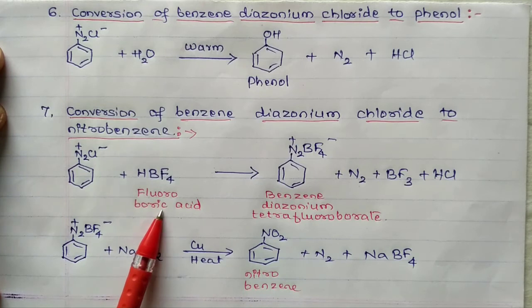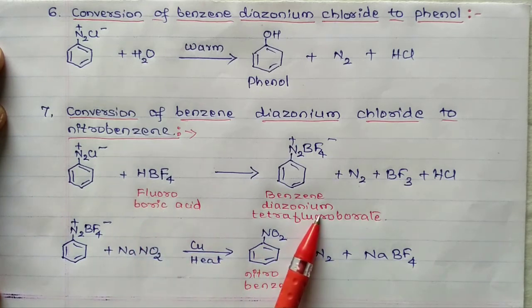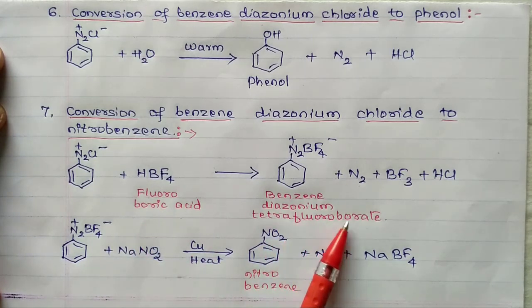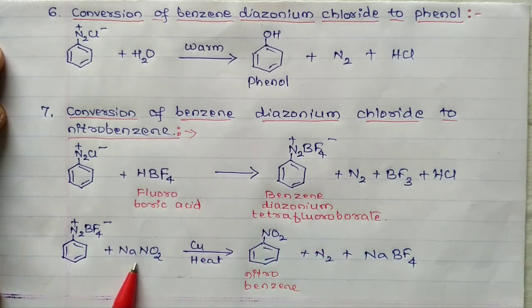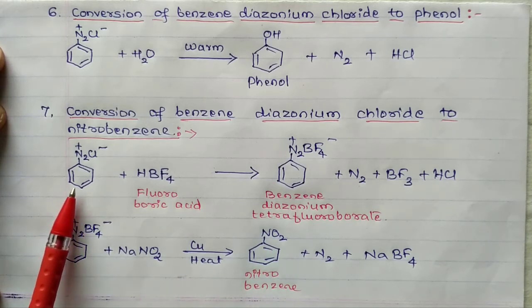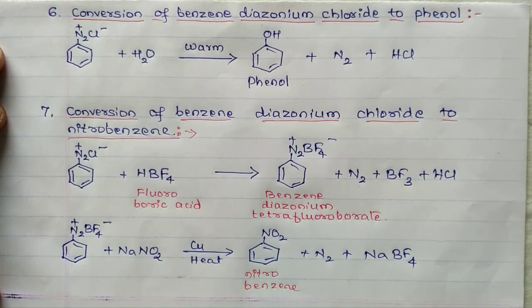Benzene diazonium tetrafluoroborate, on heating with sodium nitrite in the presence of copper, nitrobenzene is formed. This is how we can convert benzene diazonium chloride into nitrobenzene.